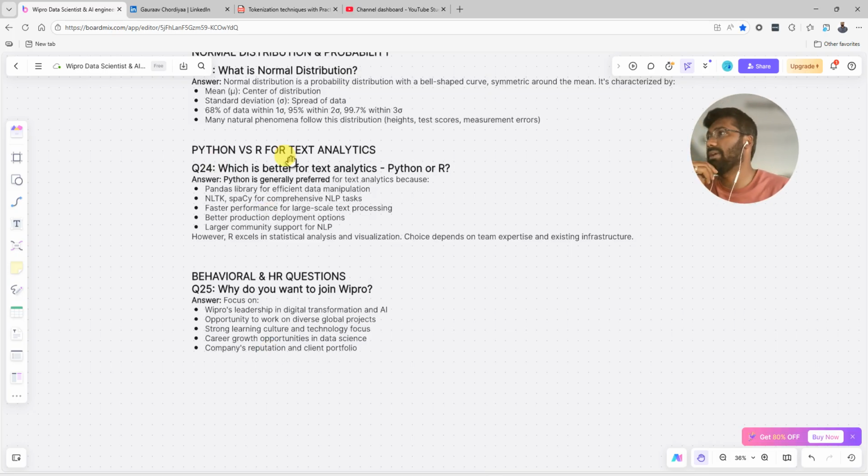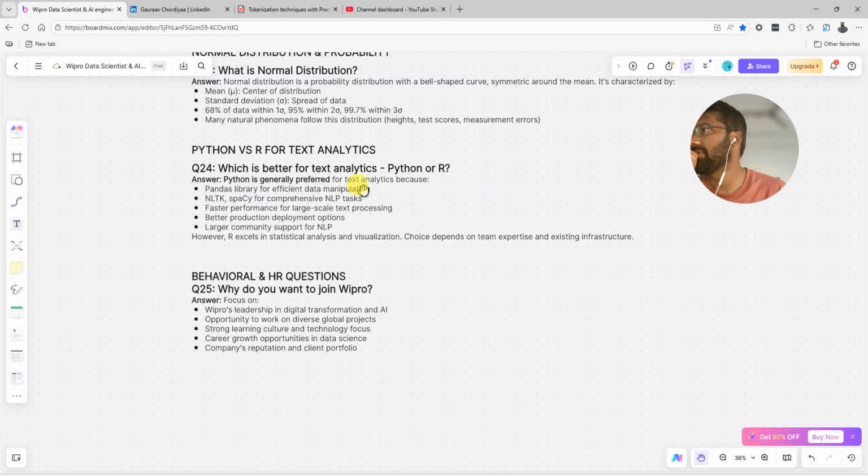I'll explain Python versus R. What is better for text analysis, Python or R? So it depends on the company. Some companies use R, some companies use Python. Python is easy to understand and write. And if you are not from a technical background, you don't know Python, you can still understand what is written in the code, but not with R.